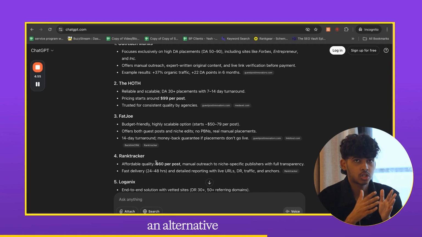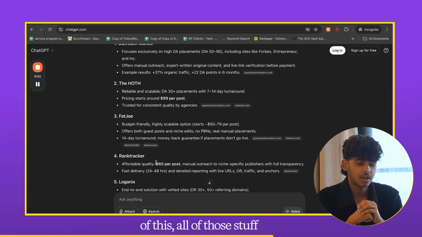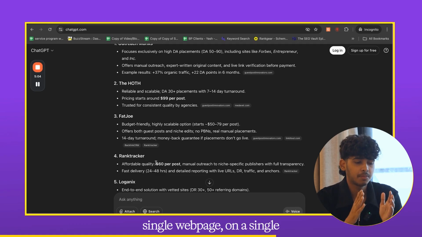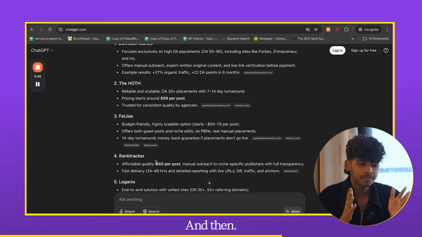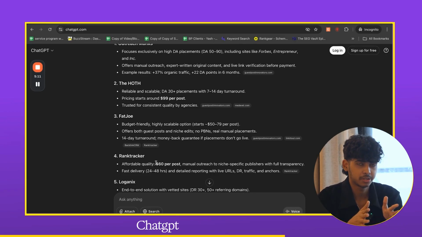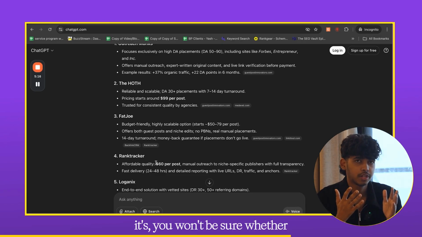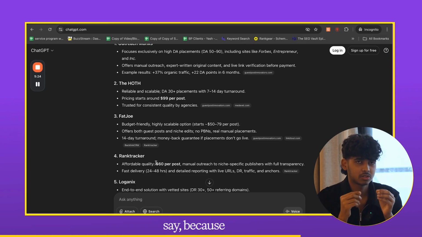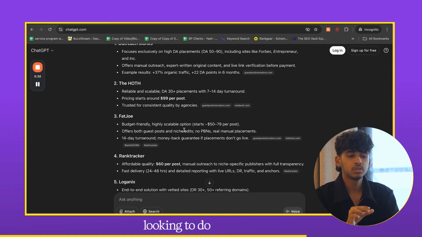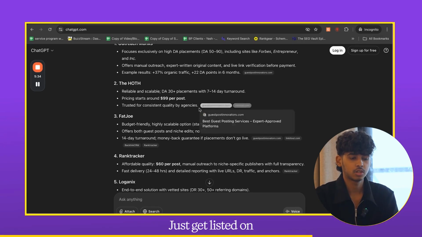But yeah, you can build an alternative source listing all of those on a single web page, on a single blog post, on a really reliable website, and then you can get included in this ChatGPT search as well. But in that case, it's not gonna be sure. You won't be sure whether that's gonna happen or not. That's gonna be a bit of gambling, I would say, because you're gambling whether you will be included or not. But if you are really looking to make sure that, hey, I need to be included in this, just get listed on all of these citations.